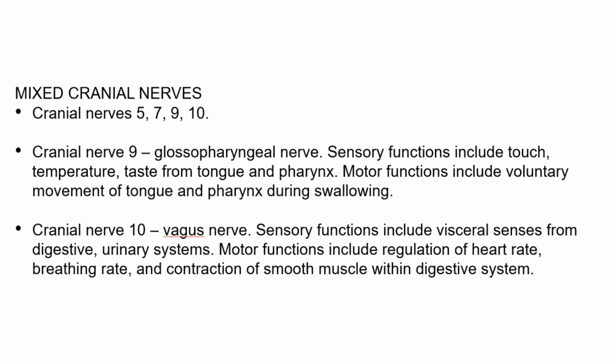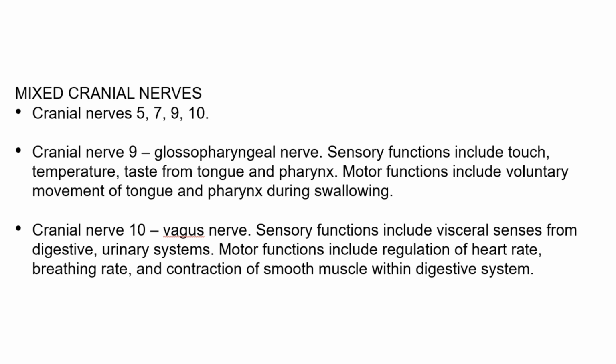Cranial nerve 9 is the glossopharyngeal nerve. Its sensory functions include sensing touch, temperature, and taste from the tongue and the pharynx. The pharynx is a muscular passage that food is directed into from the oral cavity. Its motor functions include movement of the skeletal muscles of the tongue and the pharynx during swallowing.